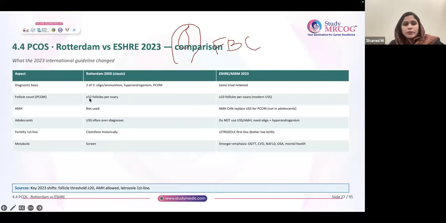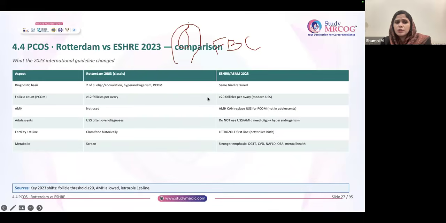Now, coming to PCOS, the recent criteria in 2023, there was a new guideline which was released, and according to that, the triad is the same. Like we discussed in Rotterdam, two of the three: oligo or anovulation, hyperandrogenism, and polycystic ovarian morphology in the ultrasound. So if two of three are there, you can diagnose.